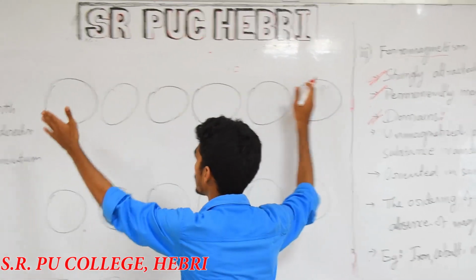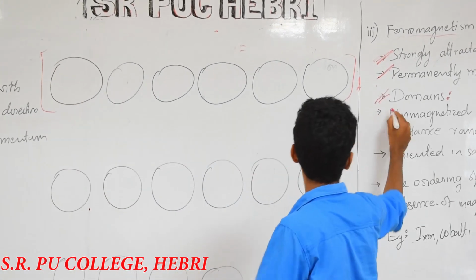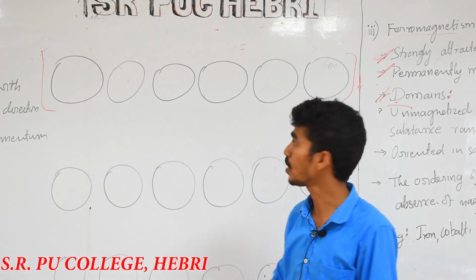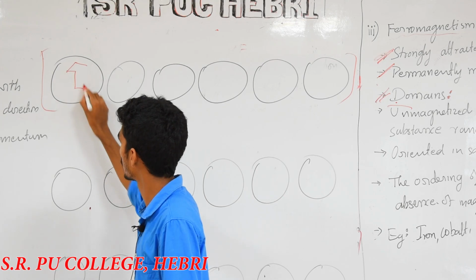Now I'll consider only this portion as a domain. This domain acts as a tiny magnet. Why? Because here the electron spin should be in the same direction.